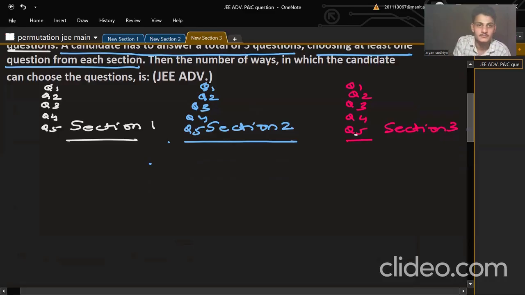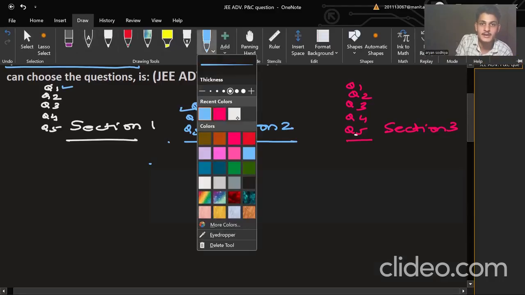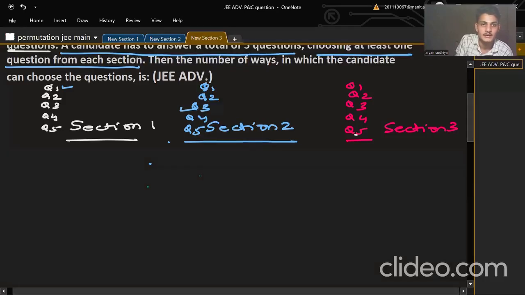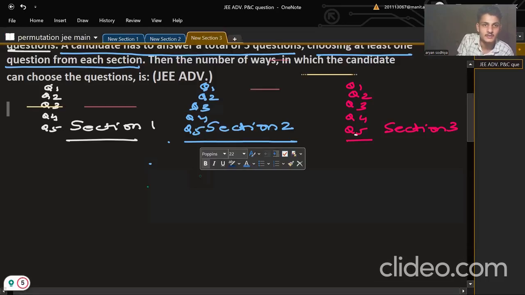If I'm selecting this one from here, question 3 from here, there can be many possibilities. Do you think that or not? Let's do it with a different color.